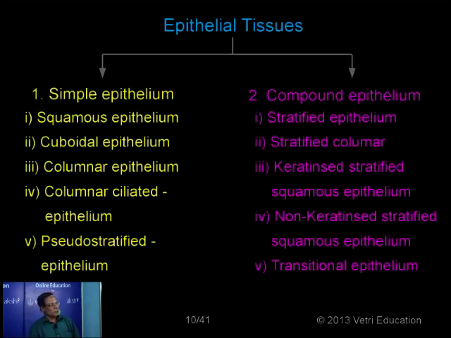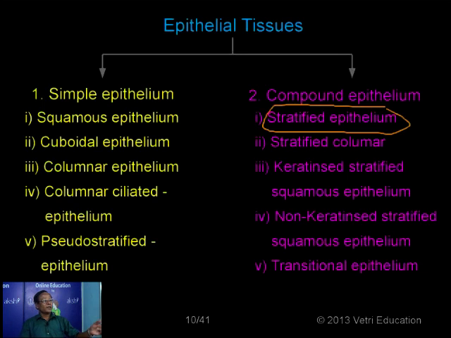Then stratified cuboidal epithelium, made up of cube-shaped cells arranged in many layers. Then stratified columnar, made up of columnar epithelial cells arranged in many layers.